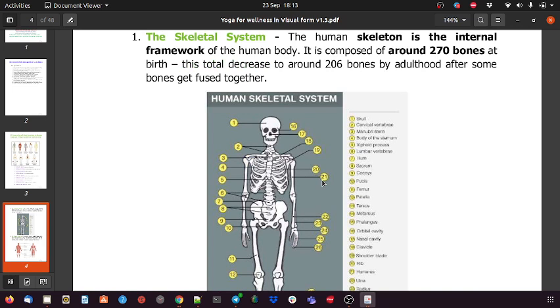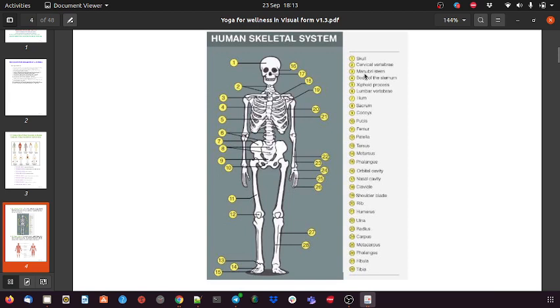Why is this so? When the baby is in the womb, the structure is so complicated and so compact that there is a need for multiple joints or multiple splits in the bone. But as we slowly become adults, those joints are no longer required, there is no function for those joints, and that bone merges with other bones and the number gets reduced. So these are the multiple bones, the number of bones.